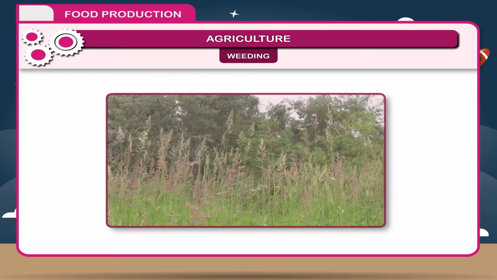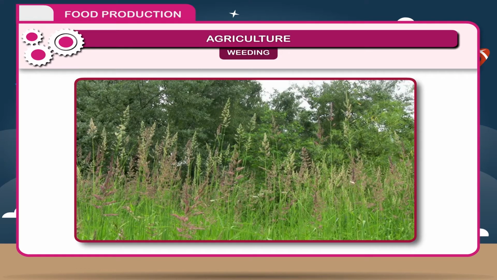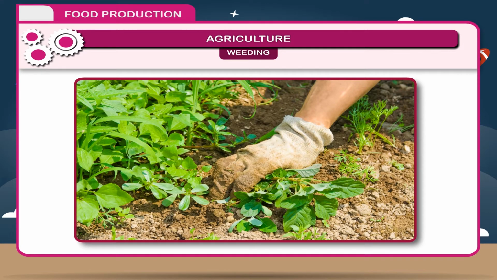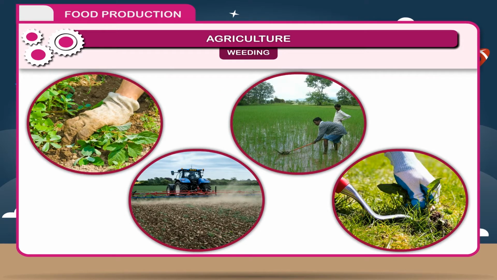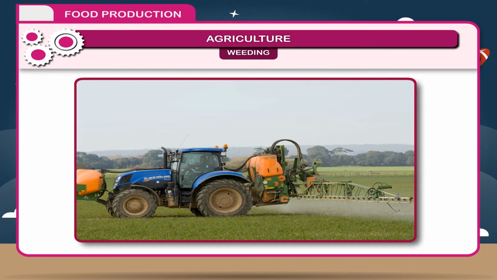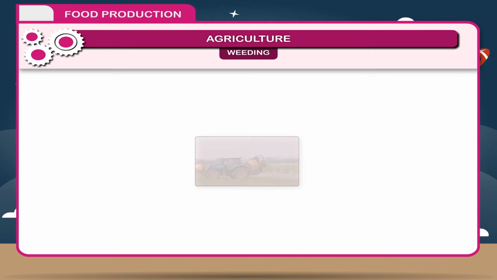Weeding. Growth of unwanted and uncultivated plants in the fields is called weed and their removal from the field is called weeding. These weeds share nutrients and water from the soil, hence its removal is essential. Removal of weeds is done through hand, harrow and spades or trowels, khurpi. Certain chemicals called weedicides as 2,4-D can also remove weeds. Weedicides check the growth of weeds, but main crops are not affected.